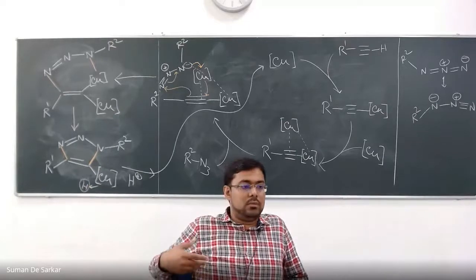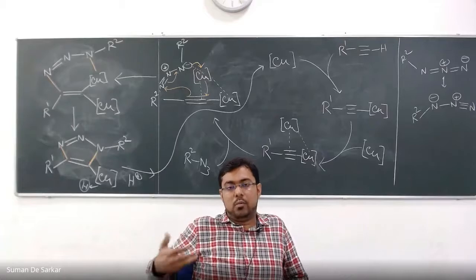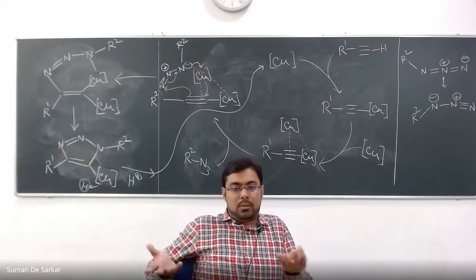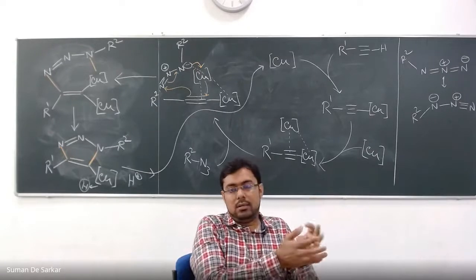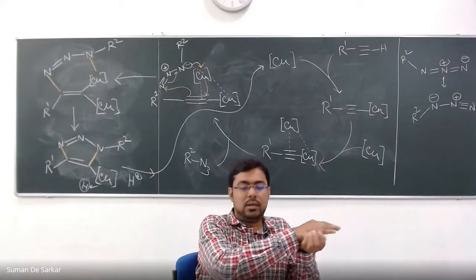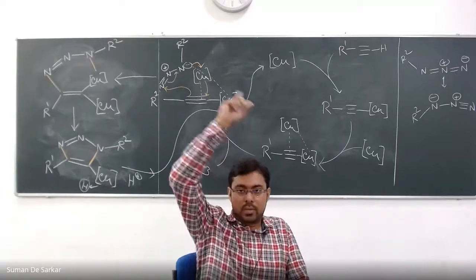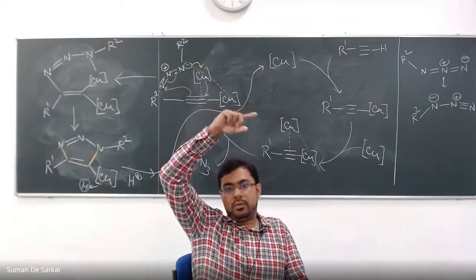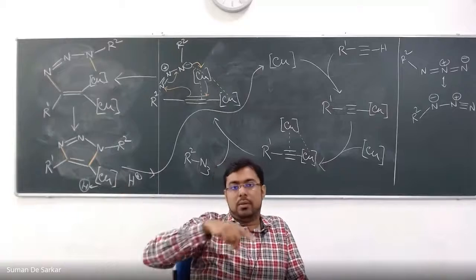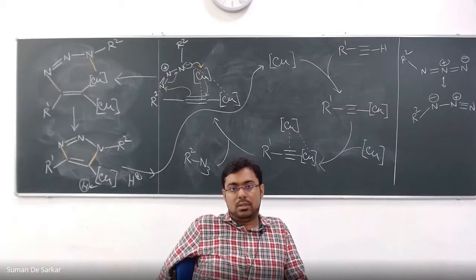Or suppose we are proposing a radical mechanism, and you add a radical quencher. There are known quenchers like TEMPO. You add that, and there is no product formation. Then you say yes, it's a radical mechanism, and since we added the radical quencher, the reaction did not proceed. And of course, another tool is to study the different intermediates computationally. People do the computational study and find which is the high energy pathway, which is the low energy pathway, and which intermediate is more stable and comparatively lower in energy.